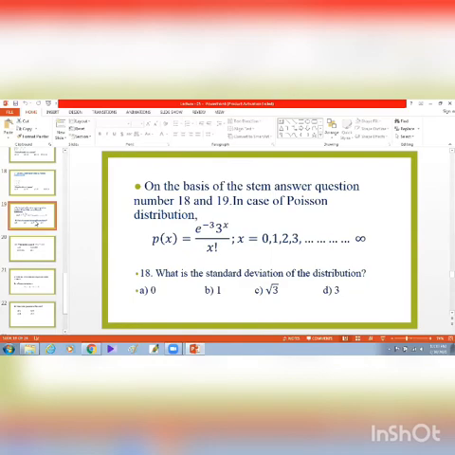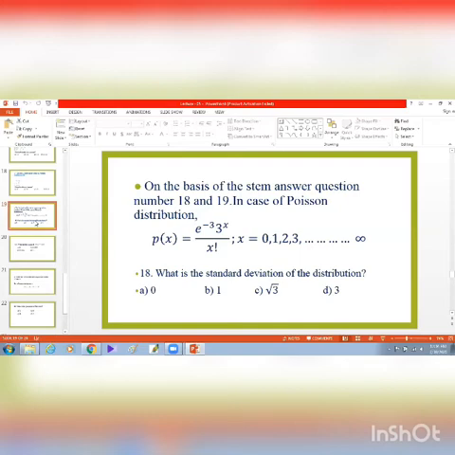Now there is a situation set question, that is, a stem is given. On the basis of the stem we have to answer two questions, mainly question number 18 and 19. The stem is, in case of Poisson distribution, p of x equal to e to the power minus 3, 3 to the power x divided by x factorial, where x equal to 0, 1, 2, 3 up to infinity.